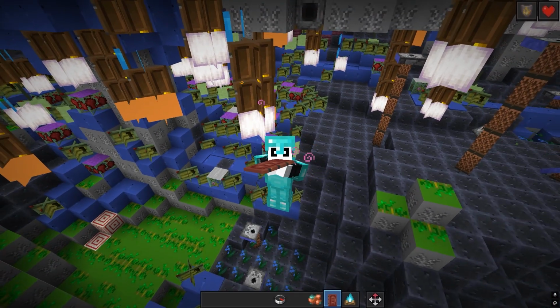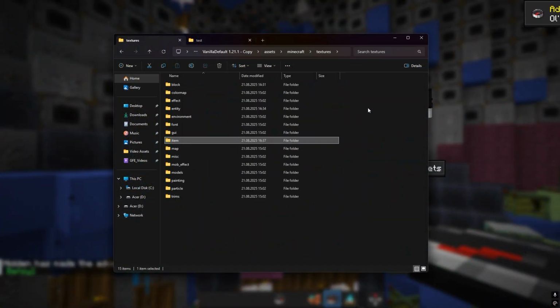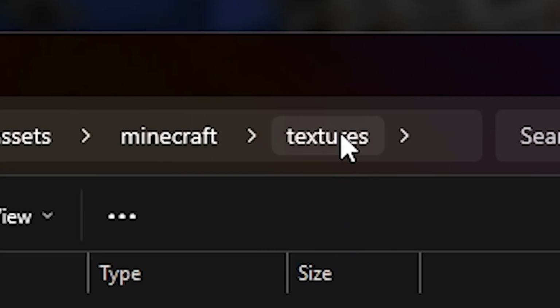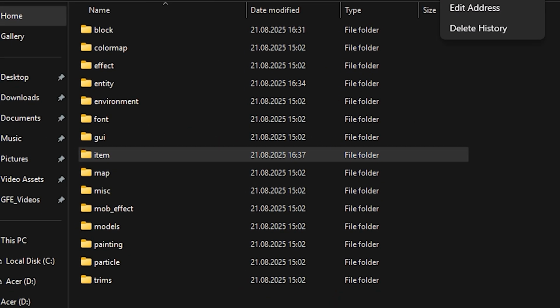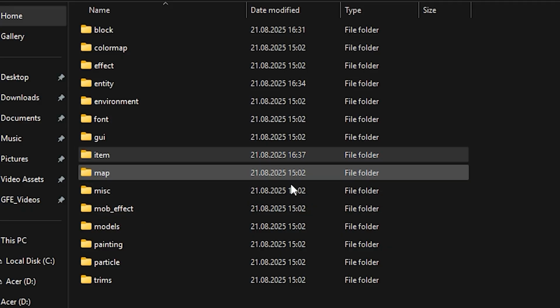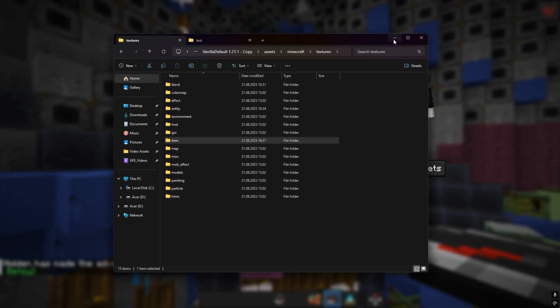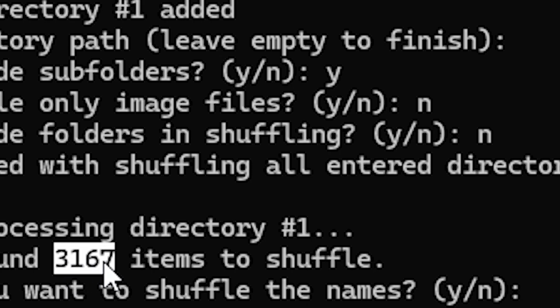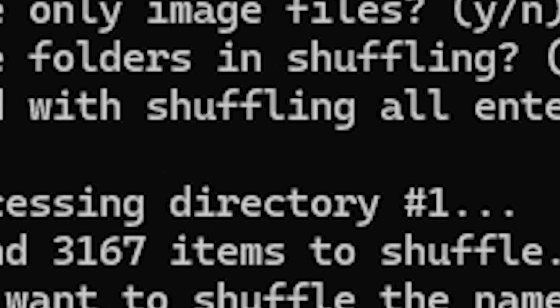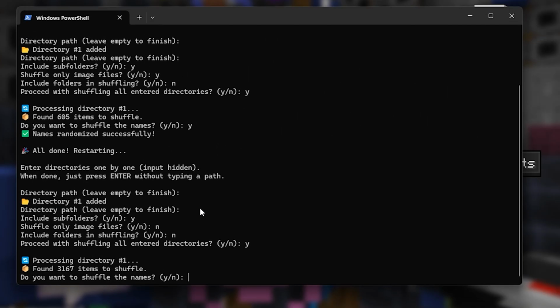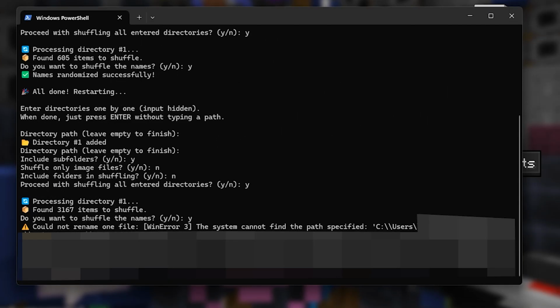Alright, since it's going to take ages to randomize every folder by folder, I decided to put the entire textures folder into my script, which included things like fonts, GUI, models, entities, environment, and important stuff like that. So let me copy that, paste it in. 3,167 files. Shuffle the names. Oh yeah, here goes nothing.